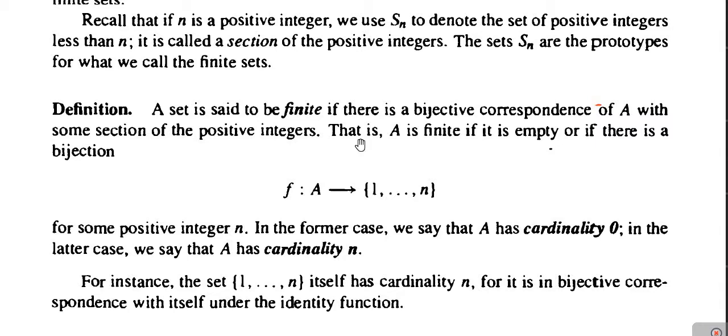Next, we have said that if the set is empty, then its cardinality is 0, and if there is a bijection f from the set A to the section of the set of positive integers by the integer n, then we say that the set A has cardinality n. This we have studied, and we have also studied some results in the last class. Now we are going to define the infinite set.